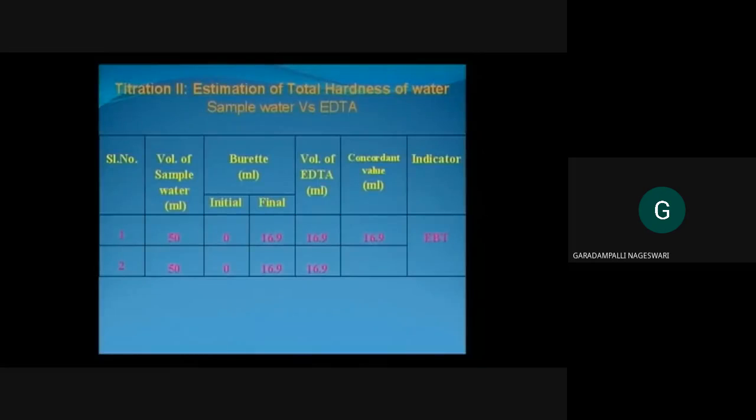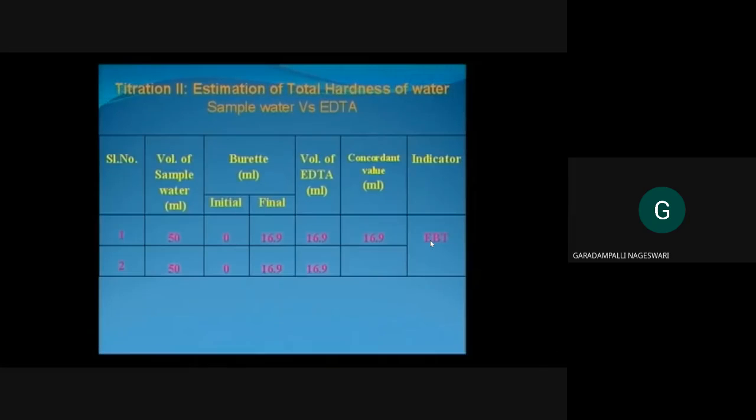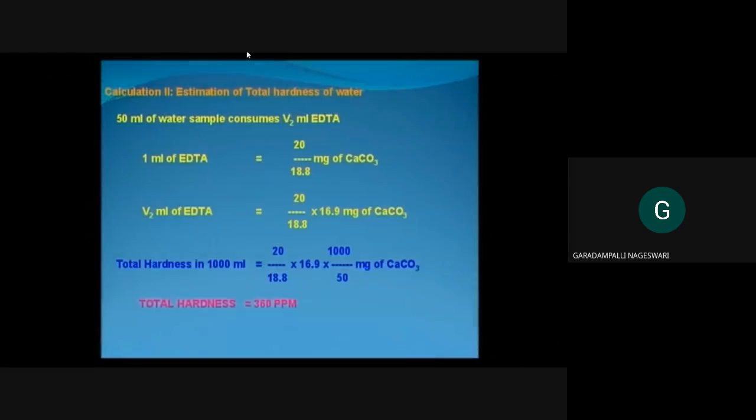In the estimation of total hardness, we have pipetted out 50 ml of the given sample water, and for that the concordant titer value is found to be 16.9. 50 ml of the water sample consumes V2 ml of EDTA.